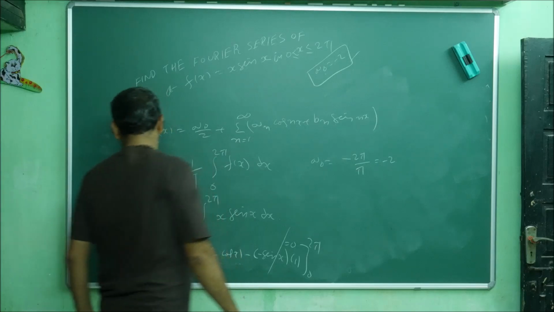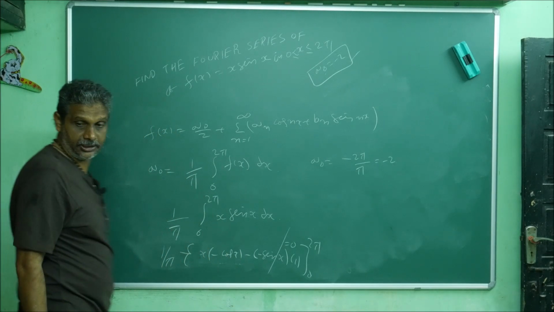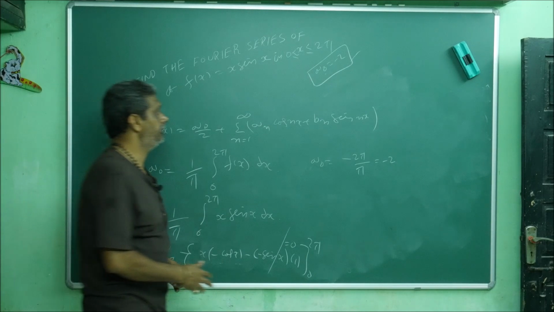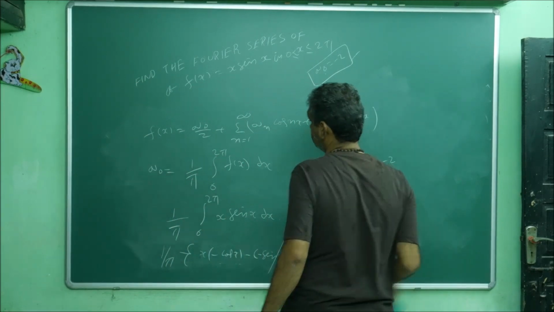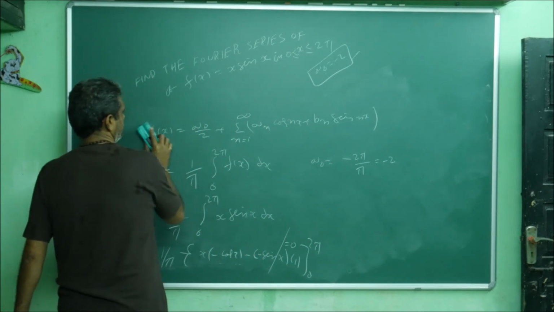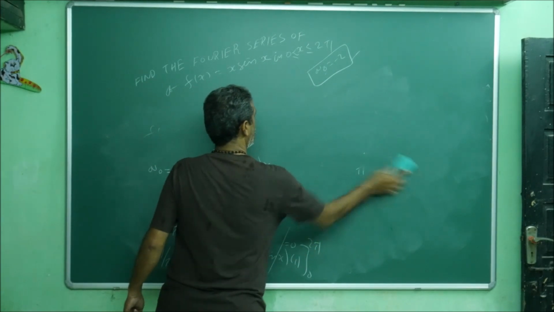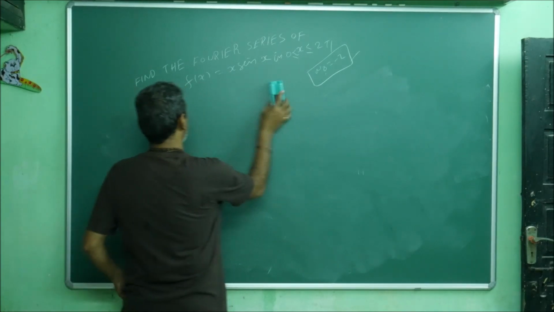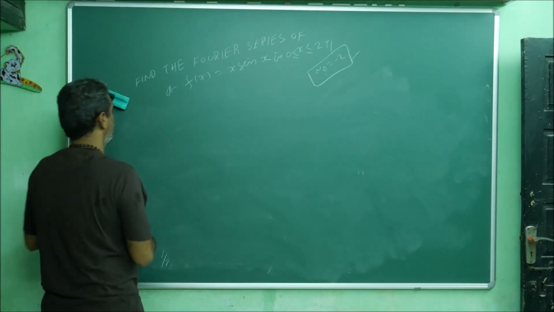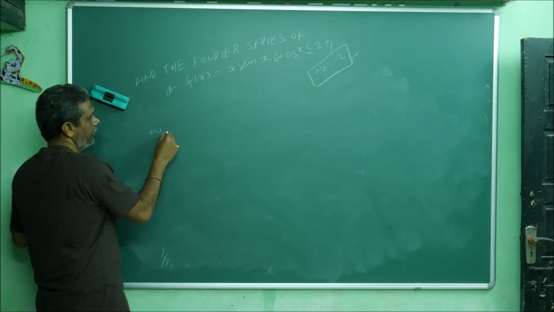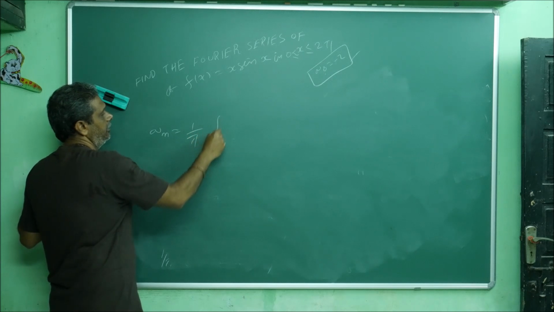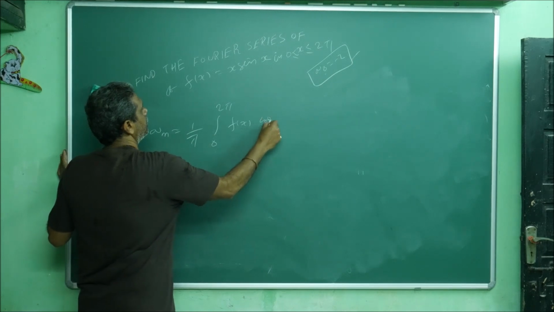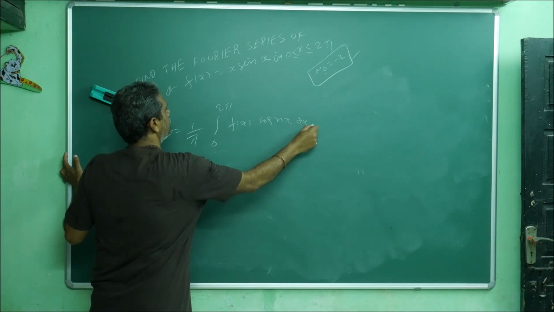Now I go for a n. How will you write a n? a n is equal to 1 by pi, integral 0 to 2 pi f of x cos nx dx.